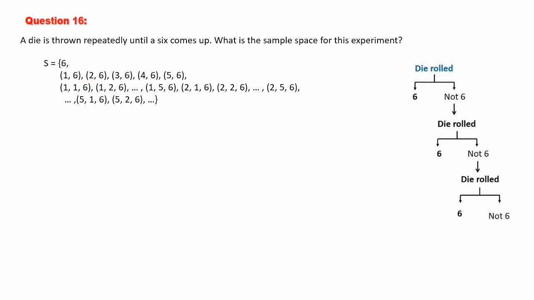Third it will not go. If you are going to the third, in the sense of the first 2 you are not getting 6, means 1, 1, 6, 1, 2, 6, 1, 3, 6, 1, 4, 6, 1, 5, 6. Then again with the 2 we can start: 2, 1, 6, 2, 2, 6, 2, 3, 6 etc. And 5, 1, 6, 5, 2, 6, it goes like this. So this is the sample space.